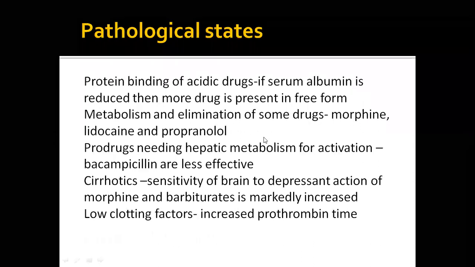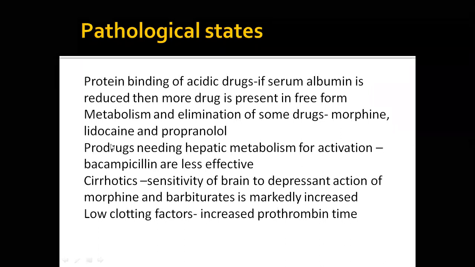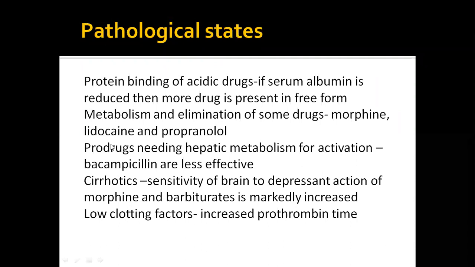So protein binding, metabolism, and activation of prodrugs in the body will all be altered. Prodrugs is a concept you will know, but I will explain. Prodrugs are drugs which need to be activated within the body, something like a pre-drug. Their action only starts when they are metabolized in the body, and conversion of the prodrug to the active drug always takes place within the body.